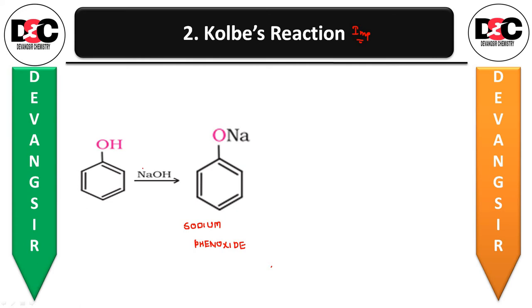Hence, it undergoes electrophilic substitution reaction with carbon dioxide, a weak electrophile. CO2, a weak electrophile.